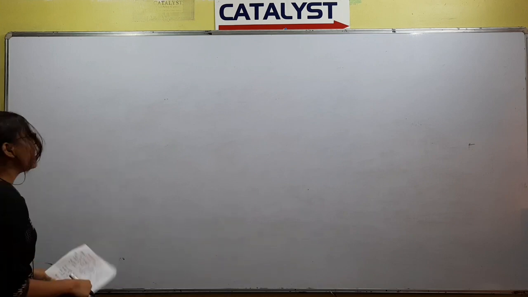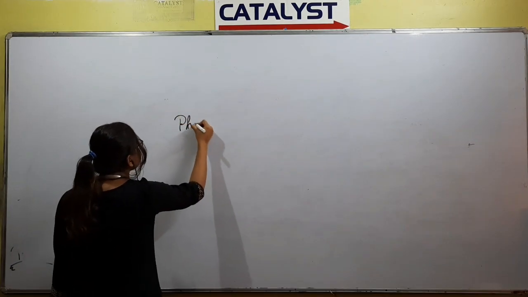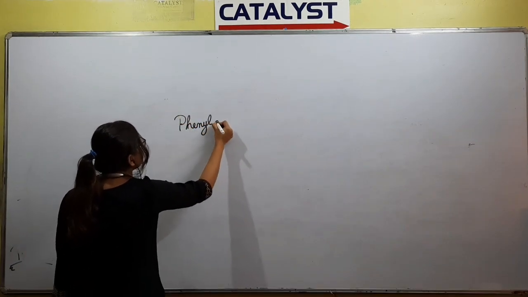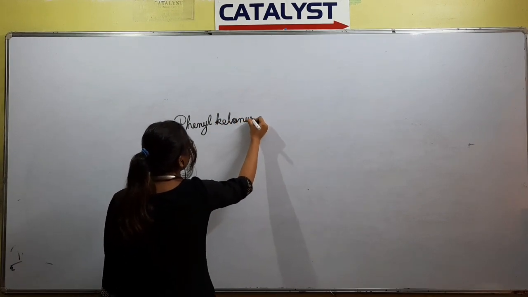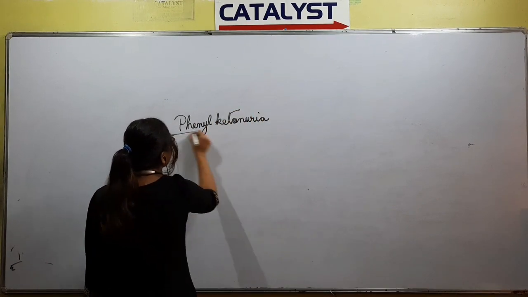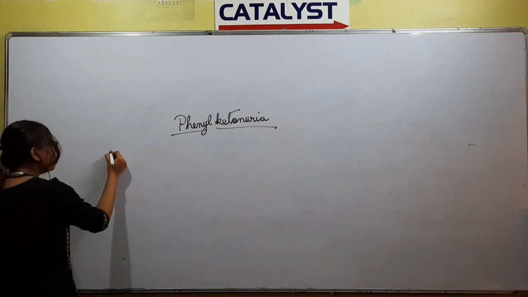Okay, so I will discuss phenylketonuria now. This is the second disorder we are discussing. Phenylketonuria is an autosomal recessive disorder. This is not sex-linked.